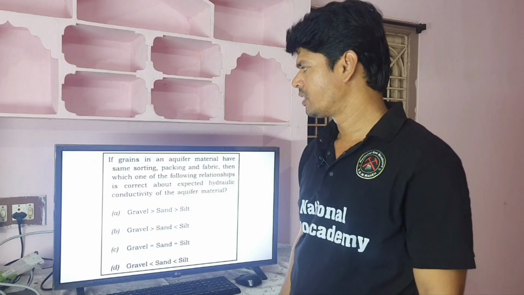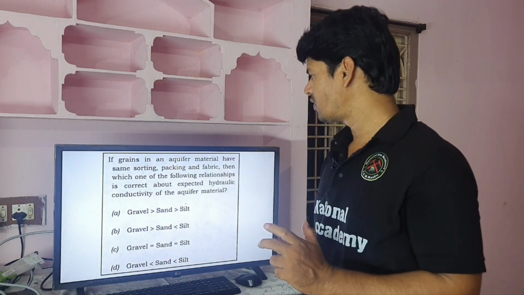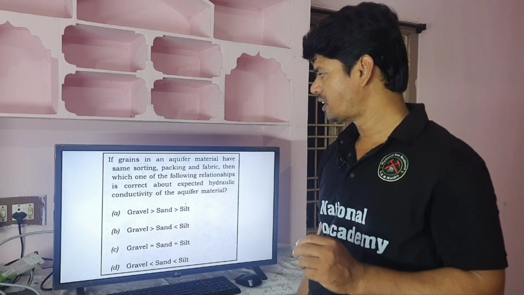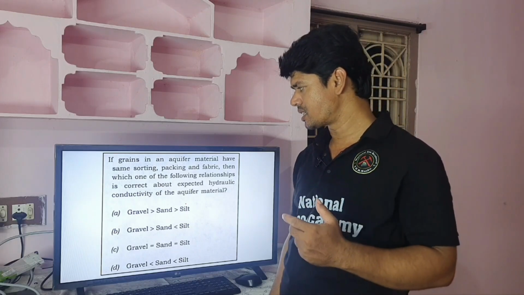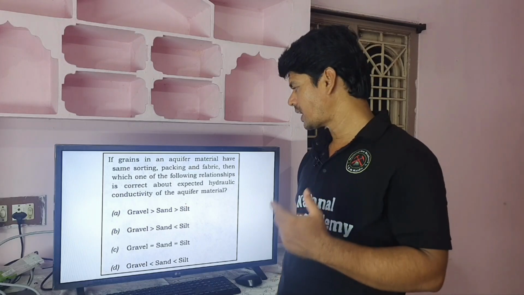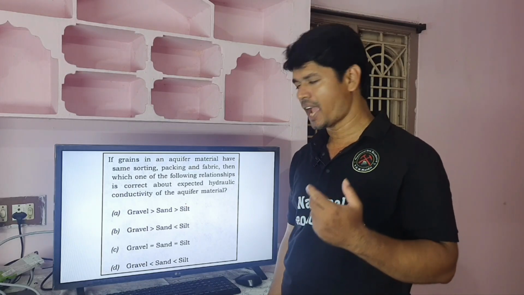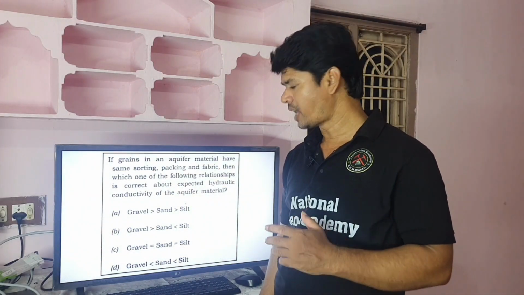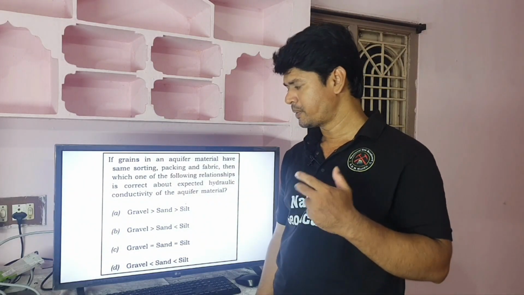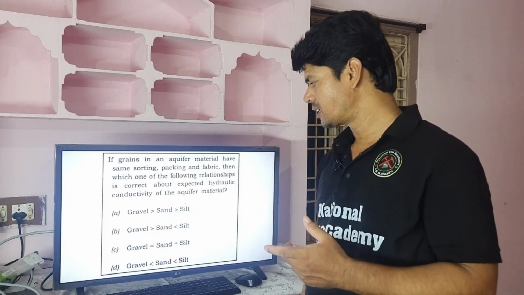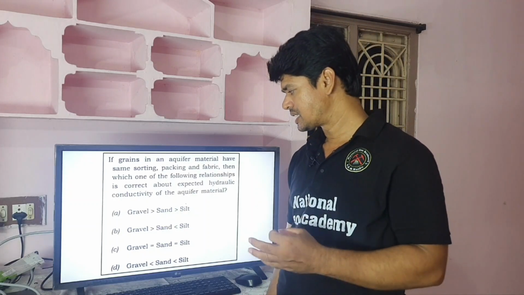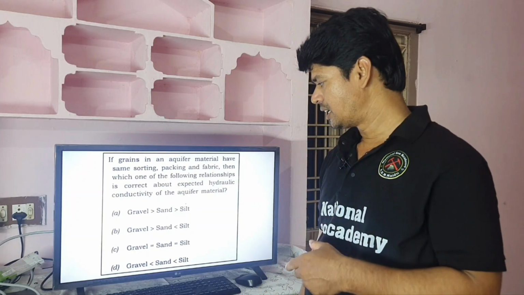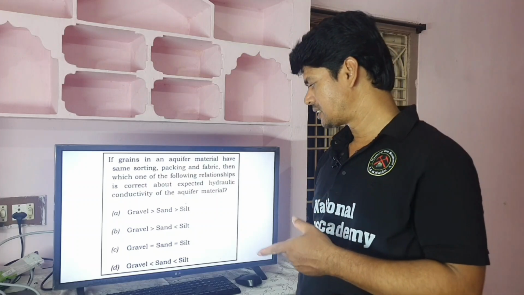Next question. If grains in an aquifer material have the same sorting, packing and fabric, then which one of the following relationships is correct about the expected hydraulic conductivity of the aquifer material? Option A, gravel greater than sand, sand greater than silt. B, gravel greater than sand but less than silt. C, all three are equal. D, gravel less than sand, sand less than silt.